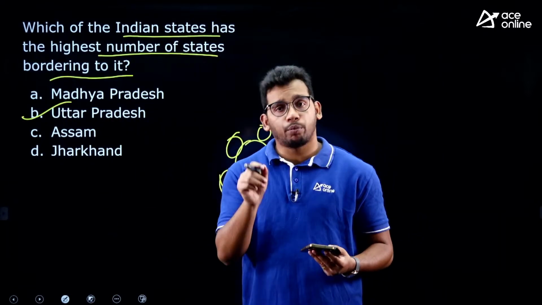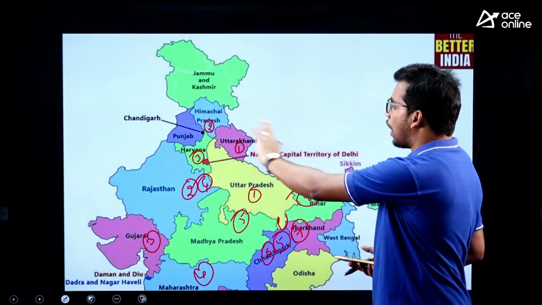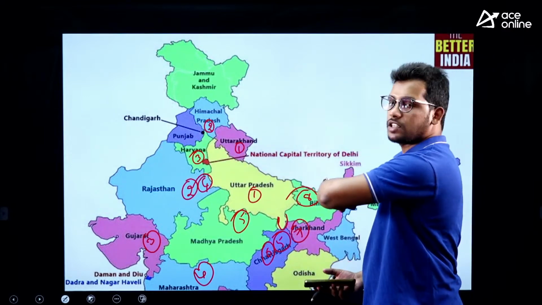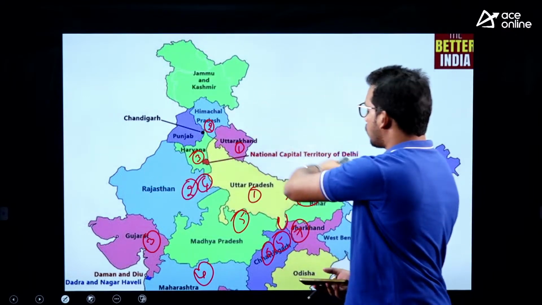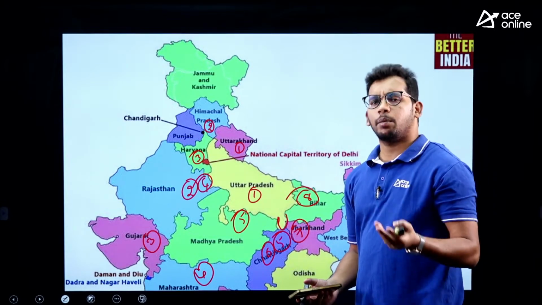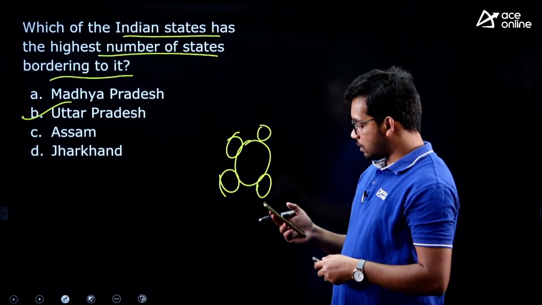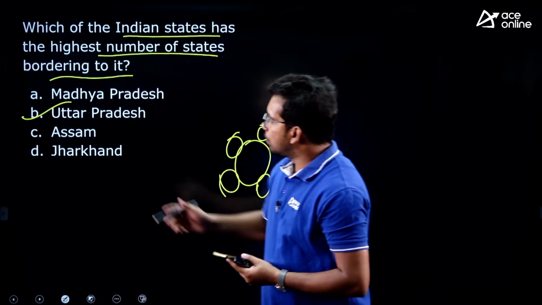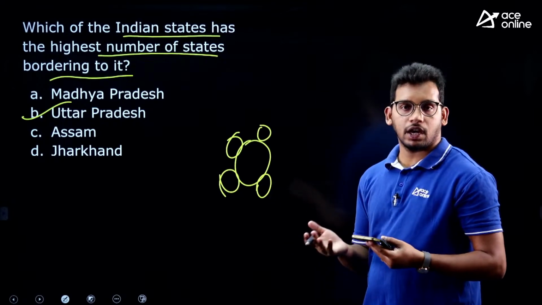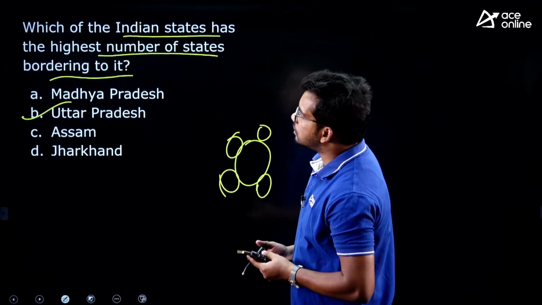So I will give you one important guideline also. Try to know the Indian map clearly: which countries India has the longest boundaries with, which countries are located around India, which states touch each other. They can ask any type of question, so you should be able to answer it, right. So the answer is Uttar Pradesh. Yes, you are correct Manikanta, one union territory also borders it, that is the National Capital Region, Delhi as well, right. So the answer is Uttar Pradesh.